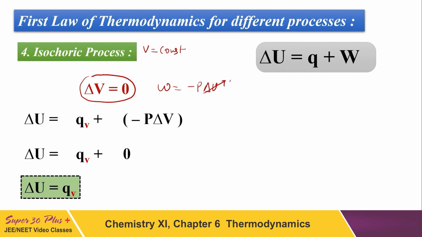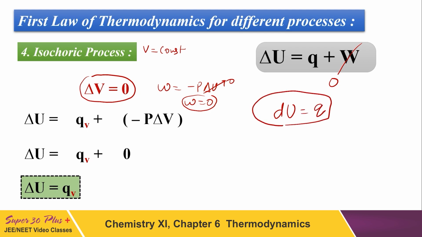And if delta V is 0, eventually work done will be 0. So this component will be 0 here. And the first law of thermodynamics will look like dU is equal to Q. So whatever the change in internal energy will be equal to the heat directly for an isochoric process. This Q_V is the heat at constant volume.